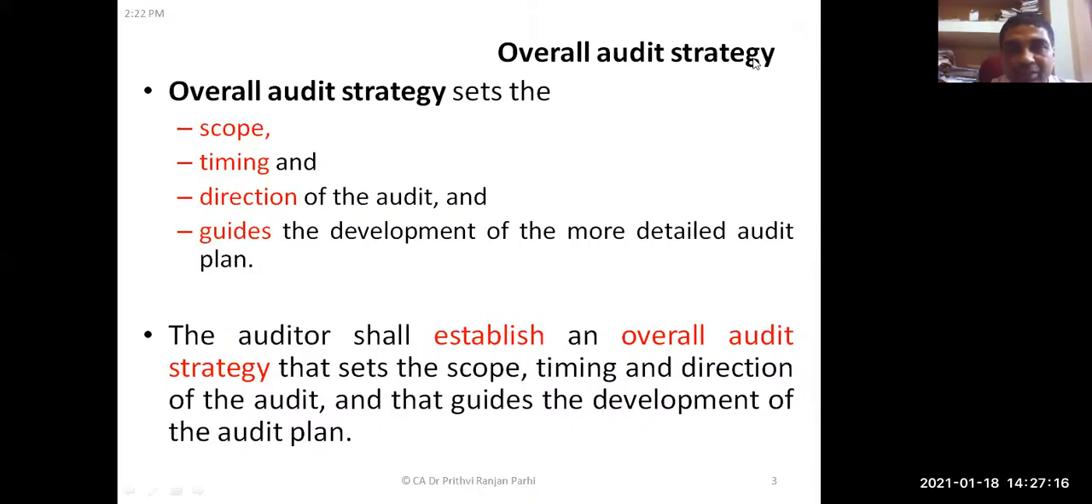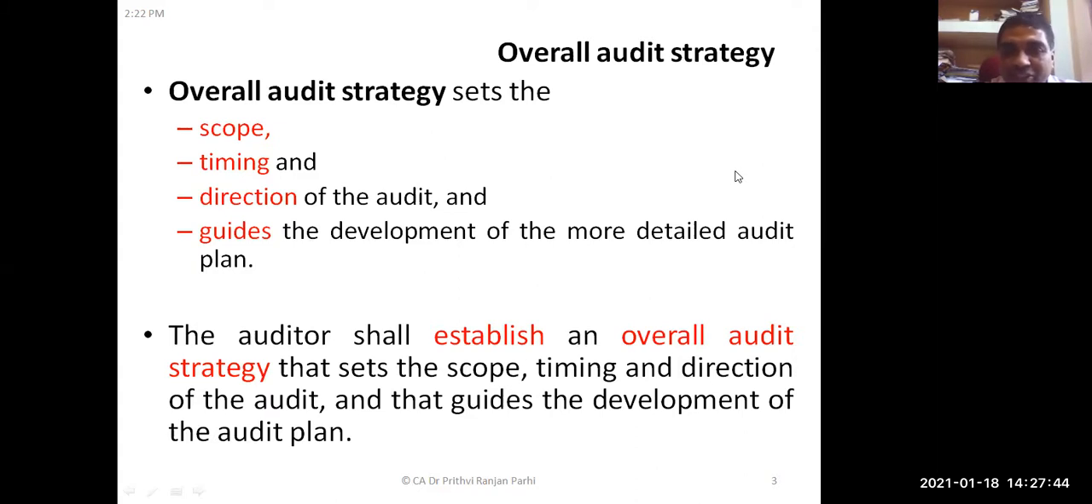Now, first let us understand what an overall audit strategy is. One by one, what I told you, let us discuss all these things in detail. Overall audit strategy sets the scope, timing, and direction of the audit and guides the development of a more detailed audit plan. The audit plan is more detailed, and the overall audit strategy sets the scope, timing, and direction. It also gives guidance.